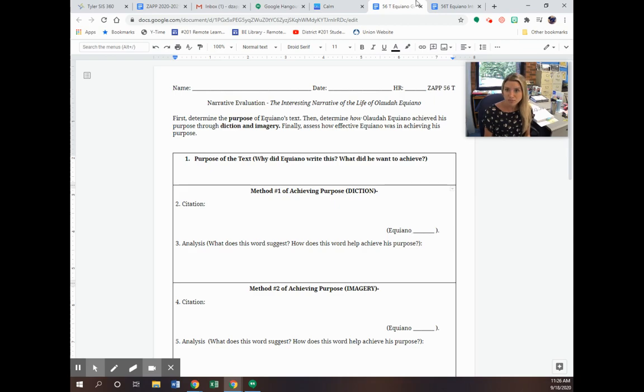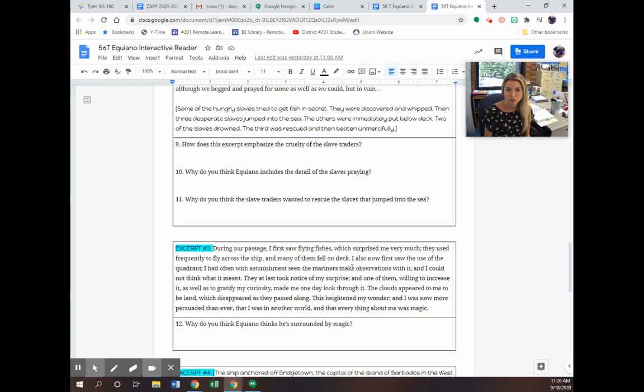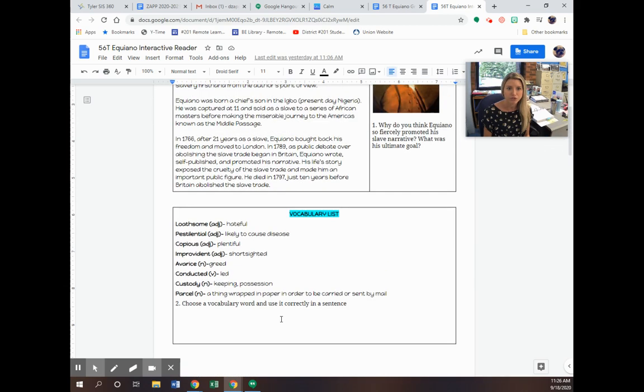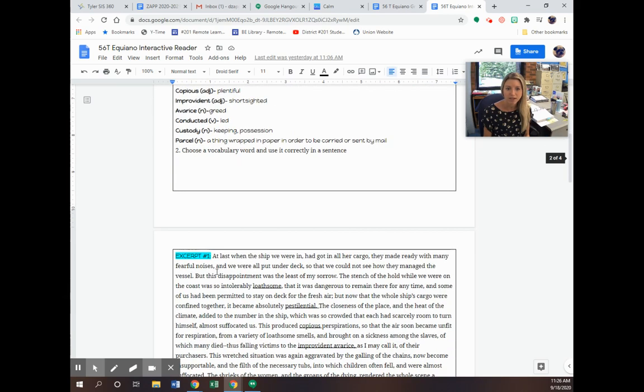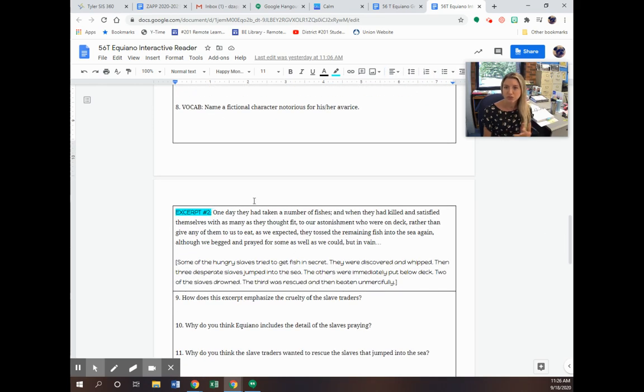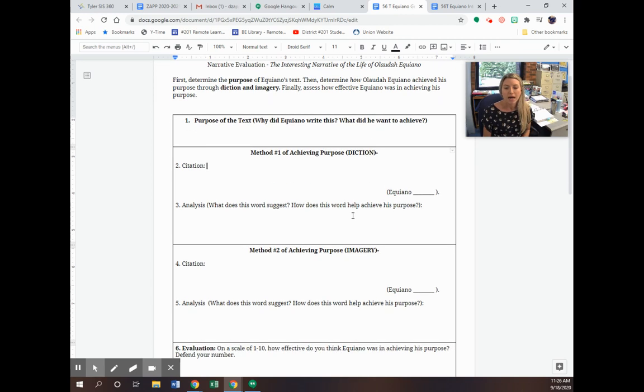For page number, just give me the page number from your interactive reader. So actually, you can give me the excerpt number. That might be easier for today. So give me his last name, and then maybe if you found it here, a 1. If you found it in this section, a 2, etc. That's okay. And then your analysis, this needs to be in complete sentences. So what does this word suggest, and how does this word help achieve his purpose? So you have to kind of think back to what you put in here and think how that word helps do this. Again, I'm trying not to give you the answers here.